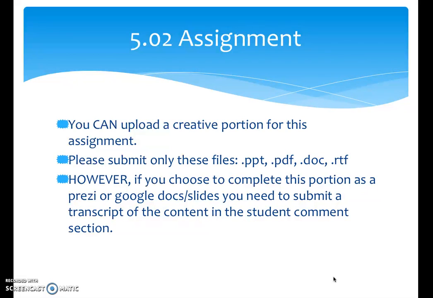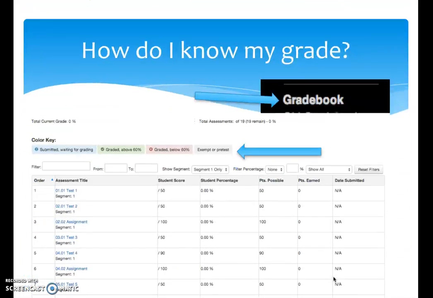So you can upload a PowerPoint or a PDF or a Word document or a rich text file. That's totally fine. If you choose to complete this using Prezi or Google Docs, please make sure that you include the link to your presentation as well as the transcript. So all of the words from your Prezi or Google Doc, submit those in the student comment section.